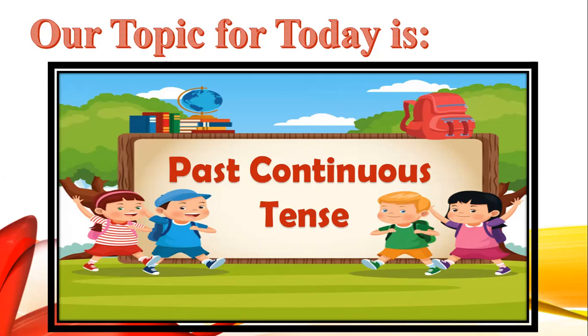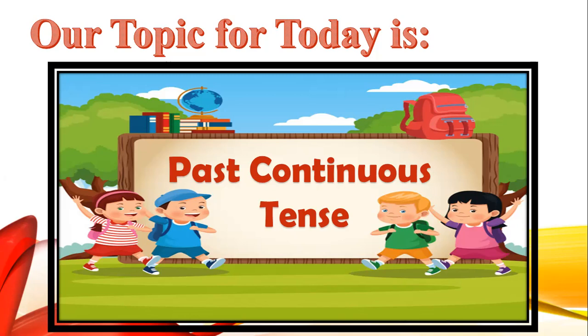Now, if we talk about the past continuous tense, first I need to remind you that you have already done the past indefinite tense, or what you call the simple past tense. What is a simple past tense? Do you remember, children? How many of you can tell me what is a simple past tense? A simple past tense is a tense that tells us about something that has happened in the past.